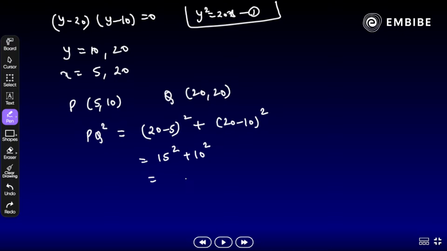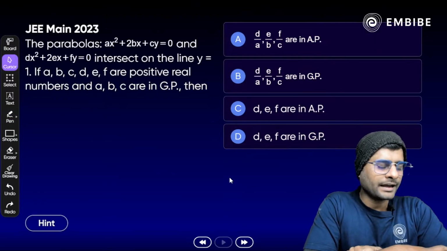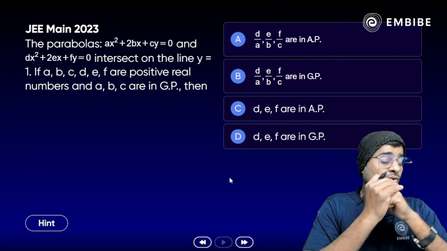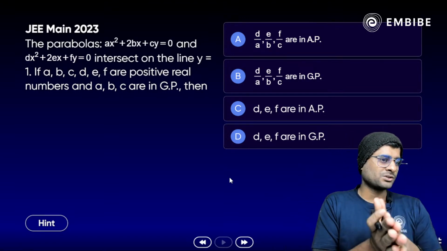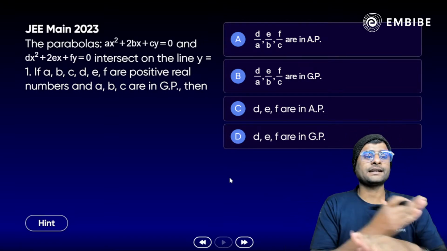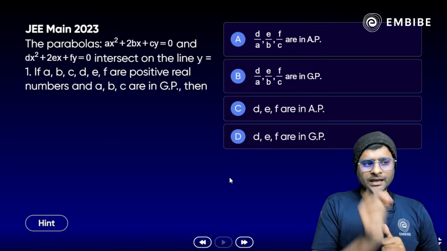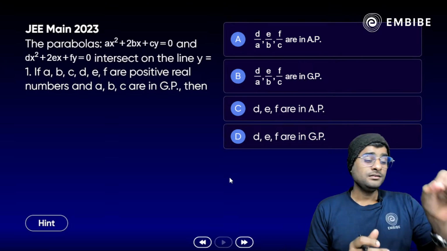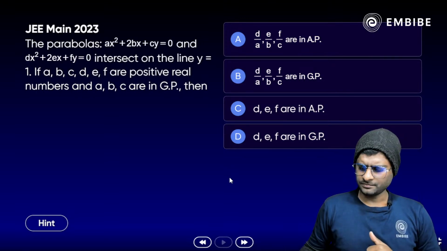Noted and done. All right. Take a look here. The next one. Again, a last year question. All right, the parabola. So we have two parabolas, ax square plus 2bx plus cy equal to 0 and dx square plus 2ex plus fy equal to 0, intersecting at the line y equal to 1. Correct? If a, b, c, d, e, f are positive real numbers and a, b, c are in GP, then which option is true here?